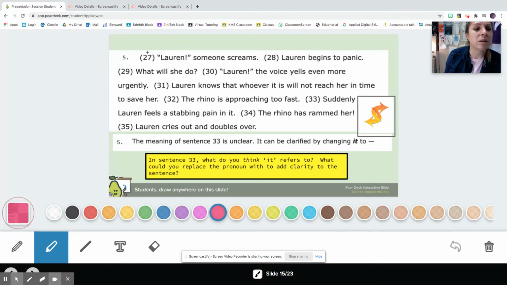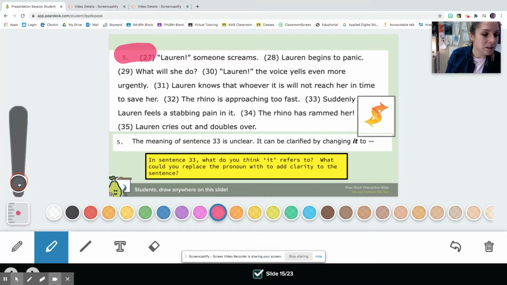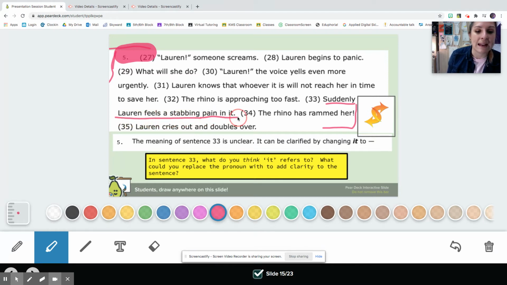Okay, again, we're focusing on just 27 through 34, and I'm looking specifically at 33. Suddenly, Lauren feels a stabbing pain in it. We don't know what it is, so we need to replace it.